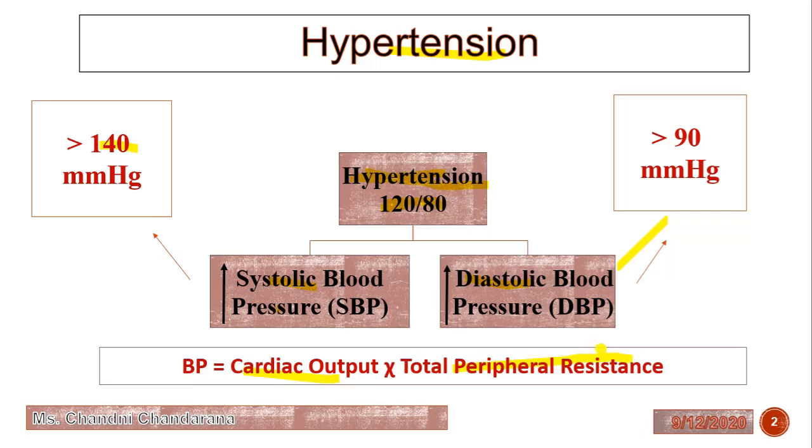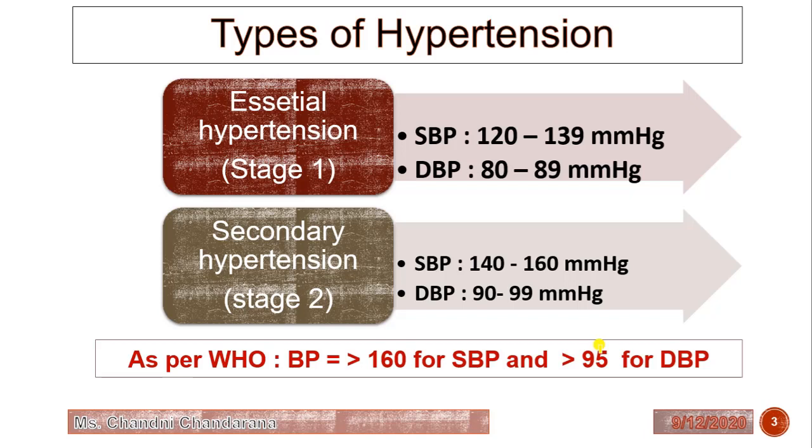Now we will see the types of hypertension. There are two types: essential hypertension, or stage 1 hypertension, and secondary hypertension, or stage 2 hypertension. What is the difference between them? SBP means systolic blood pressure and DBP means diastolic blood pressure.